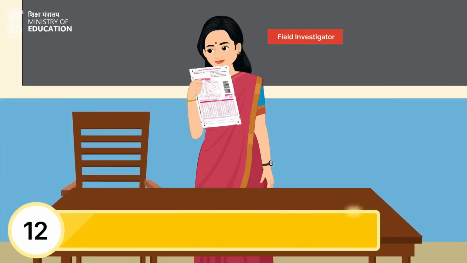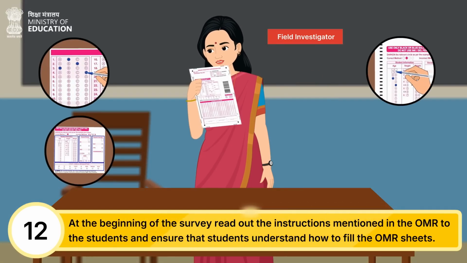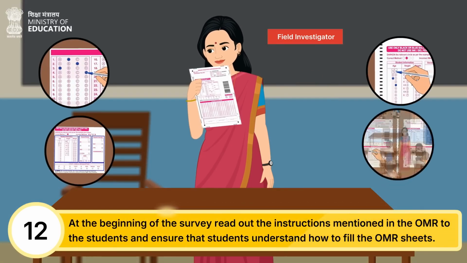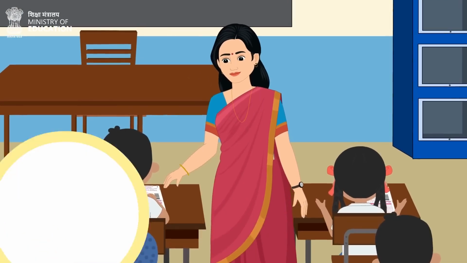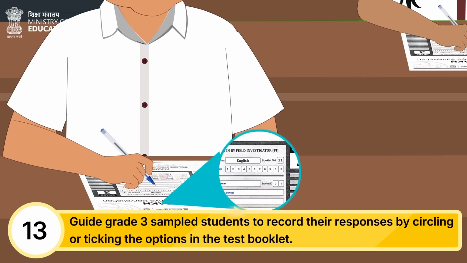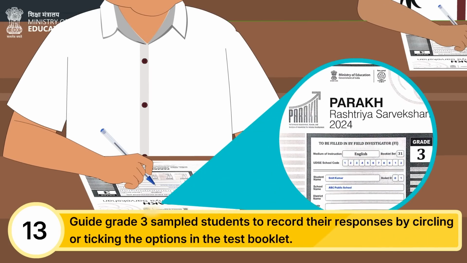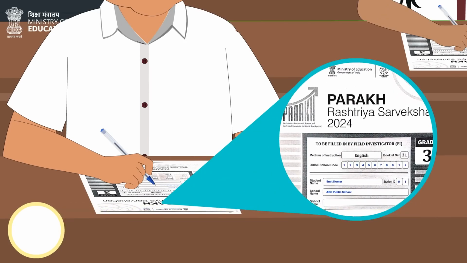At the beginning of the survey, the Field Investigator shall read out the instructions mentioned in the OMR to the students, so that the students understand how to fill the OMR sheets. Additionally, in the case of grade 3, the Field Investigator needs to guide sampled students to record their responses by circling or ticking the options in the test booklet.